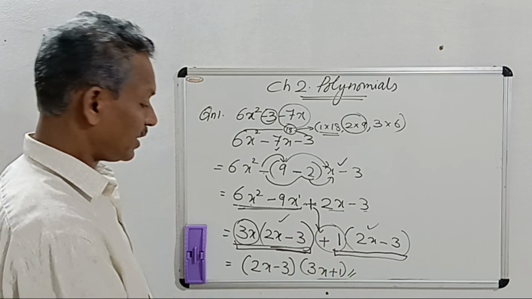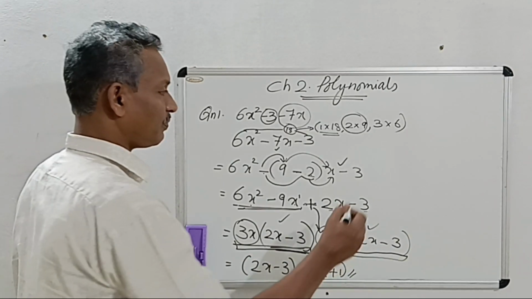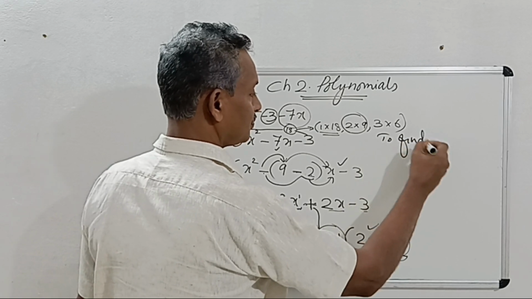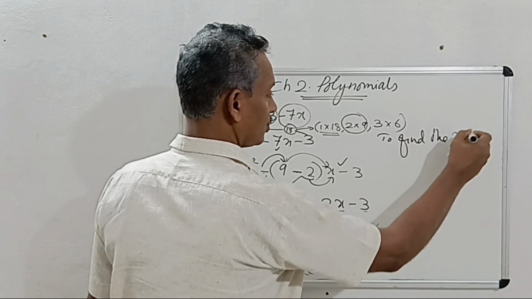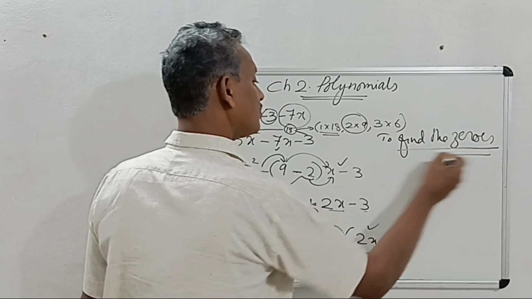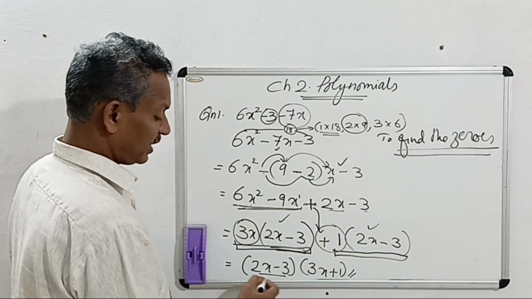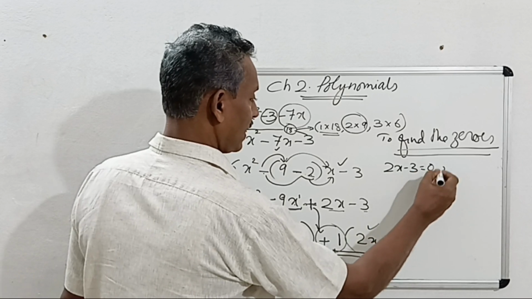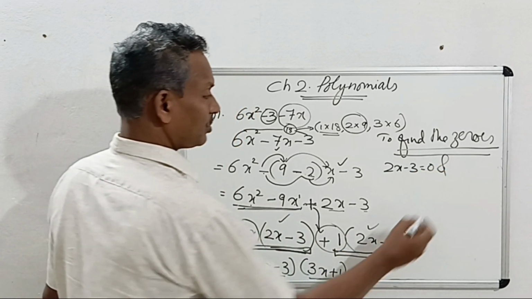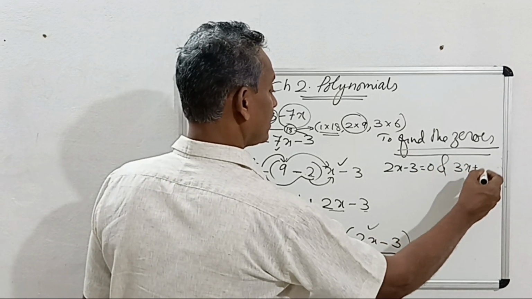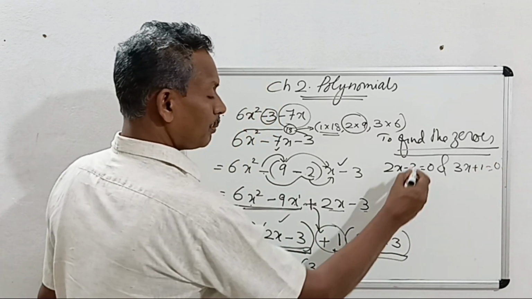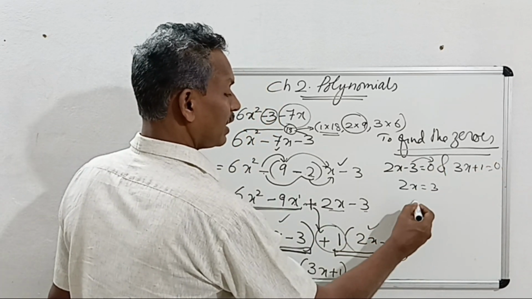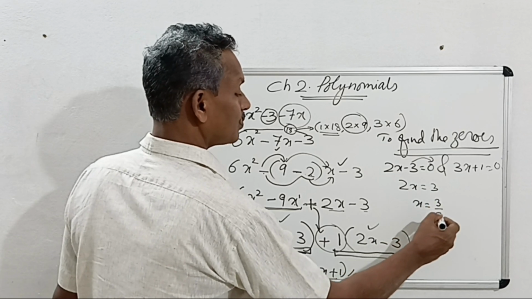After getting two linear factors, we can find the zeros. To find the zeros, take the first linear factor 2x minus 3 is equal to 0 and second linear factor 3x plus 1 is equal to 0. Bring minus 3 to the right side, 2x is equal to 3 and x is equal to 3 by 2.